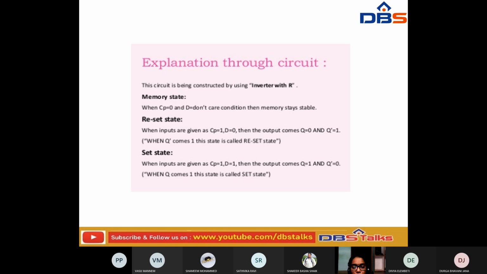Okay. Now let us see what a set state is. Here when the inputs are given as CP is equal to 1 and D is equal to 1, then the output becomes Q is equal to 1 and Q dash is equal to 0. So here when Q becomes 1, we can say this state is called a set state. Okay.